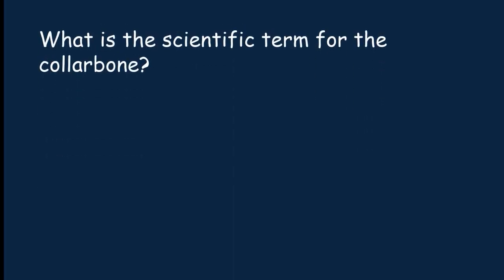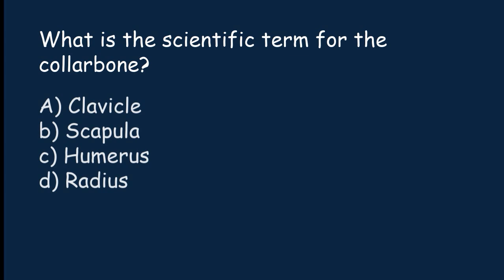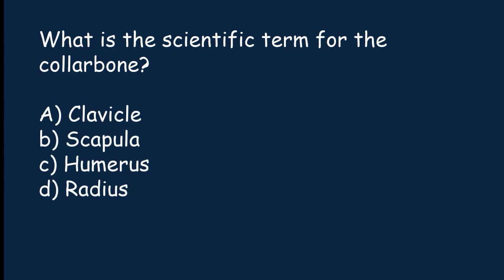What is the scientific term for the collarbone? Clavicle, scapula, humerus, radius. The correct answer is option A. Clavicle is the scientific term for the collarbone.